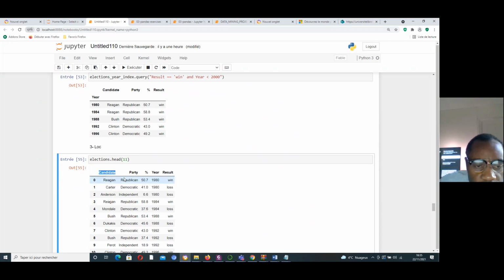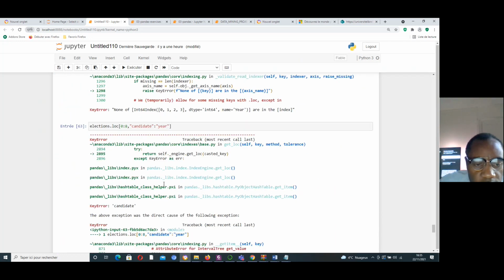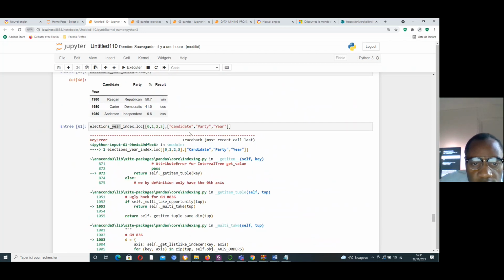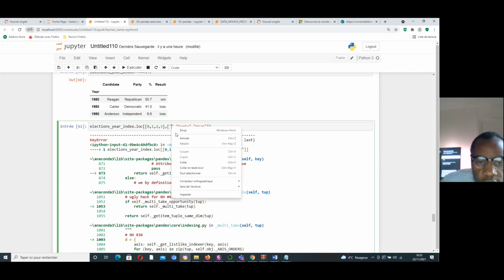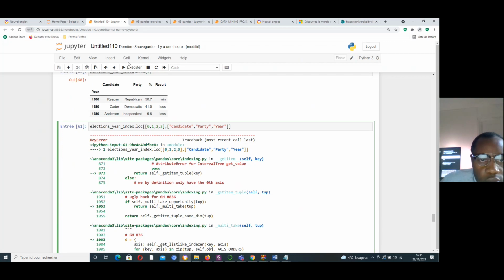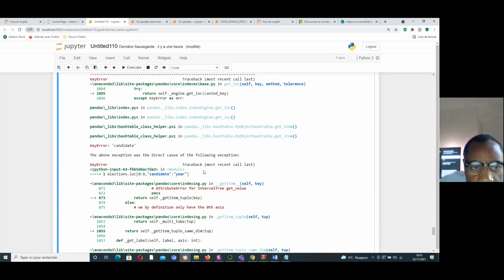The first is a capital letter. I didn't use the capital letter here. It was a big issue. That's why I get the error. What error again?